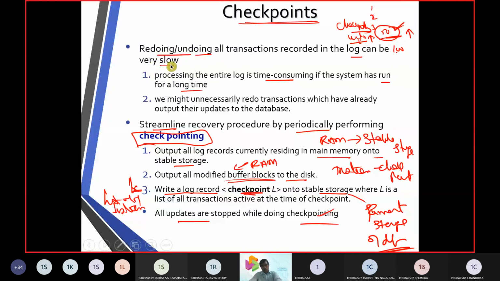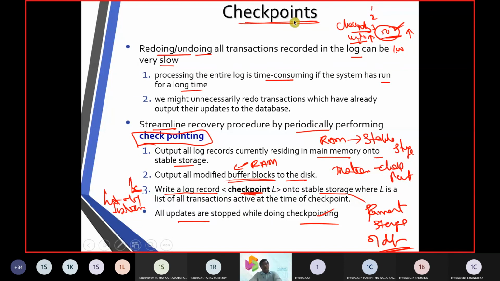So we talked about undo, we talked about redo, and there is some lag in this redoing and undoing. It is a very slow and time consuming process. To eliminate that, people went to a new concept called a checkpoint. With this checkpoint, they are going to write from the random access memory to the database, to the stable storage, or they are going to include it in the buffer blocks in the random access memory.